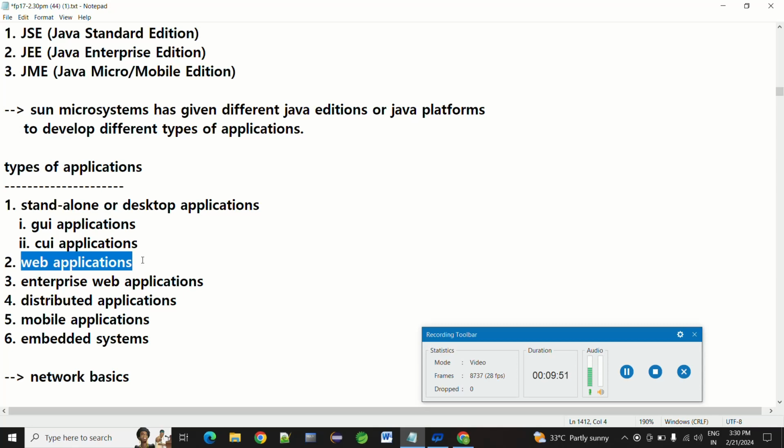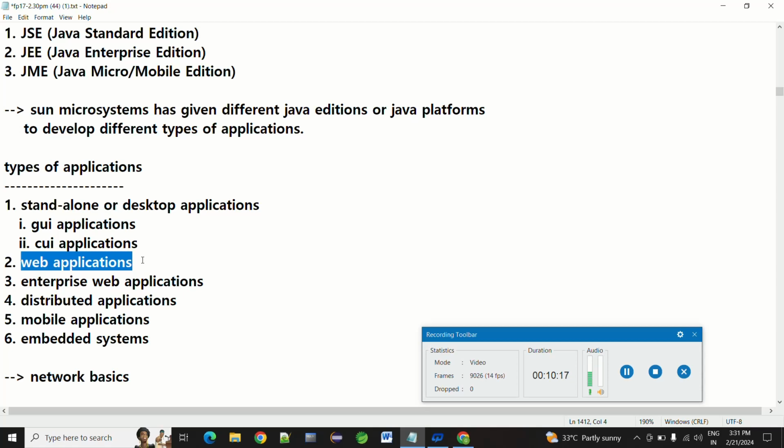What are web applications, do you know? Web application means like Gmail, it is a web application, or Facebook, it's a web application. When you make a request, the request goes to the server, and the server processes the request and responds to the client.